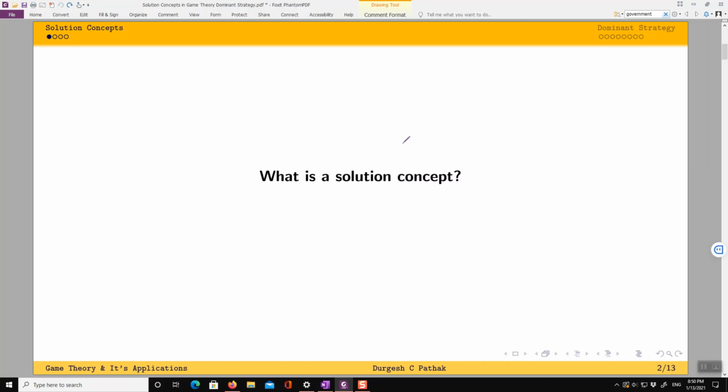There are many ways of finding that. Sometimes one player has an upper hand, or both players can have an upper hand in one particular action. That can be one way of arriving at this equilibrium or the final outcome. Let's use this term right now, final outcome. Sometimes it is possible that only one player has a dominant hand. Sometimes none of them have any upper hand, but we can actually find something that can still work out to an equilibrium. So we will keep on seeing these things. So this is what a solution concept is, in very loose terms.